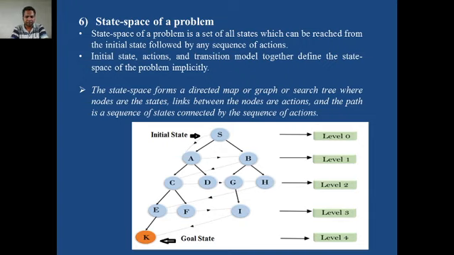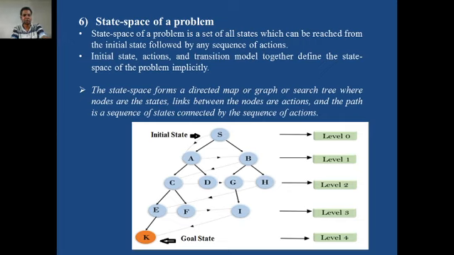For example, which path is there? The shortest path from S to A, from A to C, from C to E, and from E to K is one path. A second path can be S to B, B to G, G to I, and I to K. So this is another path. The agent always tries to calculate the cost of each path, and based on the cost calculation, the agent selects a particular path. So this is all about the state space of a problem.